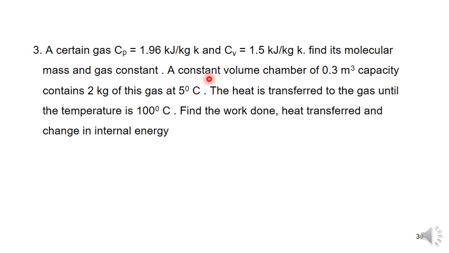A constant volume chamber of 0.3 meter cube capacity contains 2 kg of the gas at 5 degrees centigrade. The heat is transferred to the gas until the temperature is 100 degrees centigrade. Find the work done, heat transferred and change in internal energy.